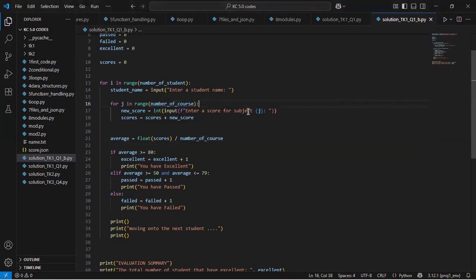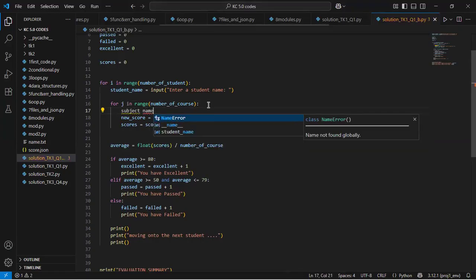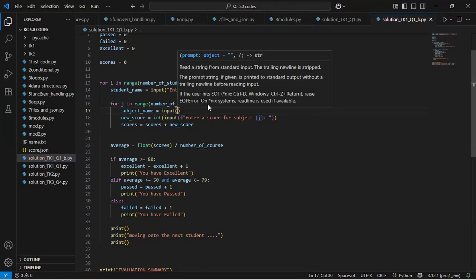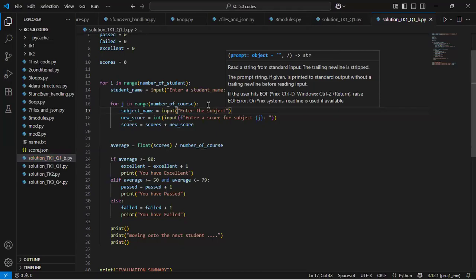What we will do is, instead of saying enter score for subject this, I'll come here and say subject_name equals input, and I would say enter the subject name.